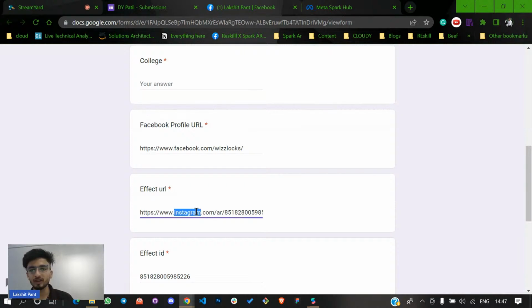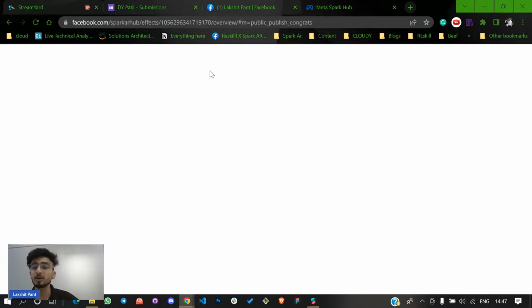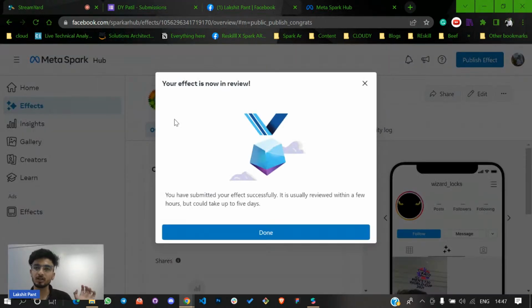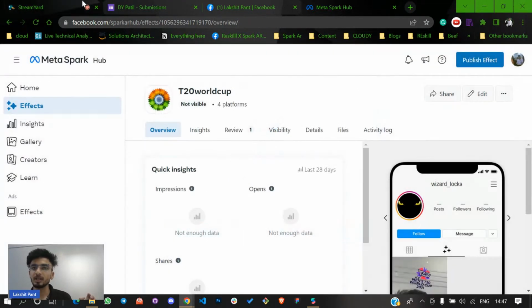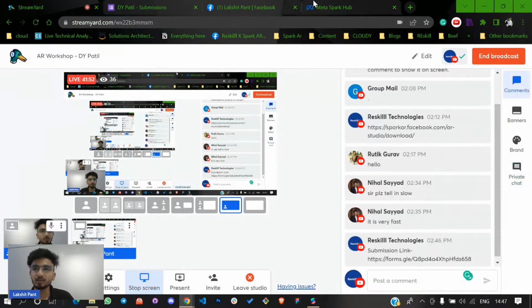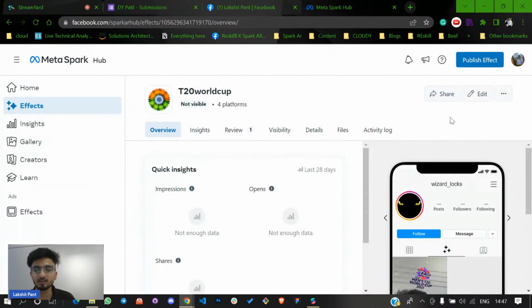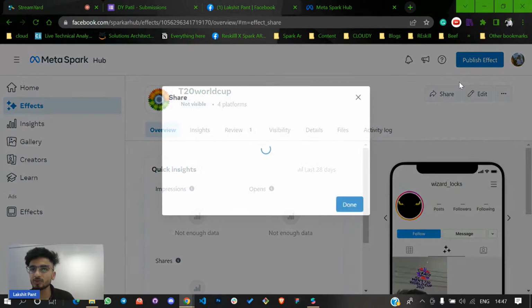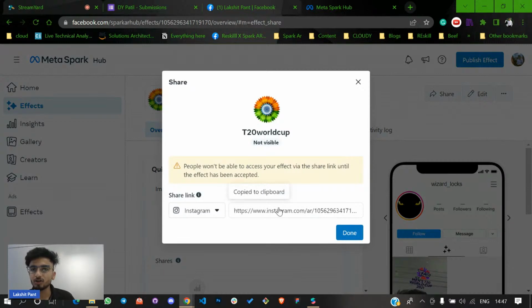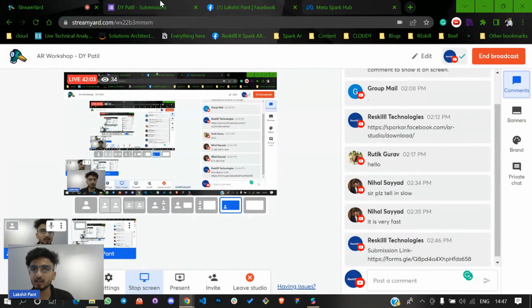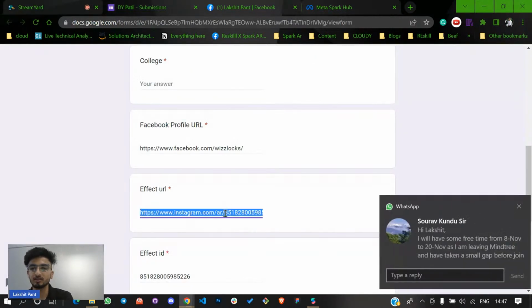Now, how to get your effect URL? Again, go to your Meta Spark Hub, where you have uploaded your filter. Click on done. After clicking on the done option, there is a share button option. Click on the share button option, copy the link, and paste it in the Google form like this.